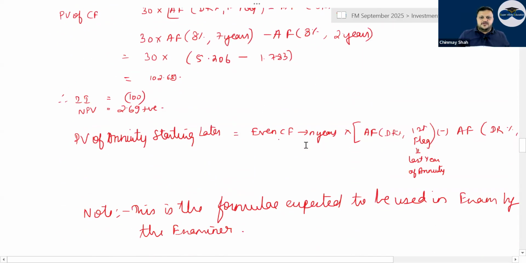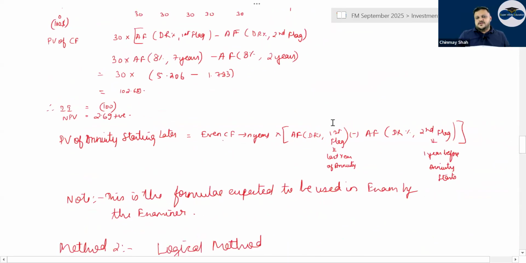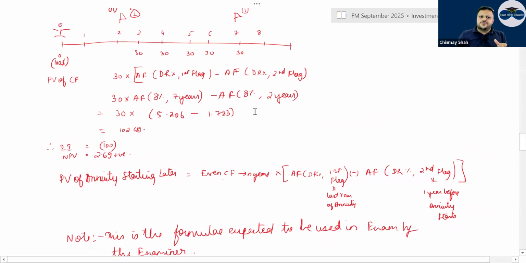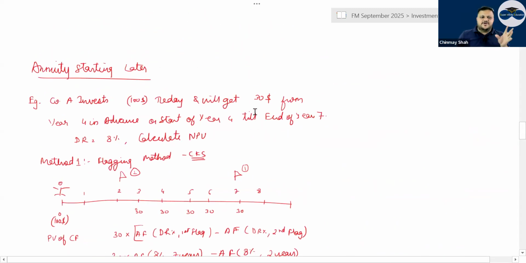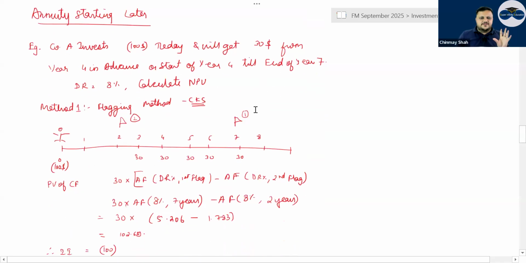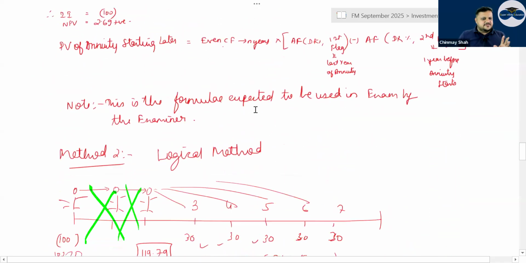That is annuity starting later. Now this first flag, second flag is Chinmay Shah production. Nowhere in any book will it be there. The flagging method is not taught anywhere in the world other than in my class.